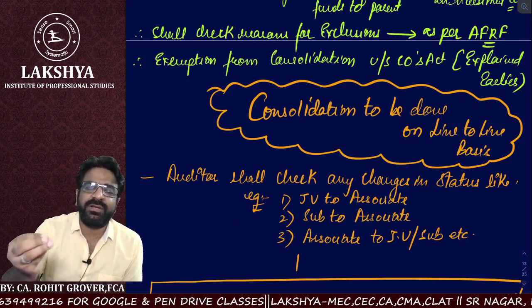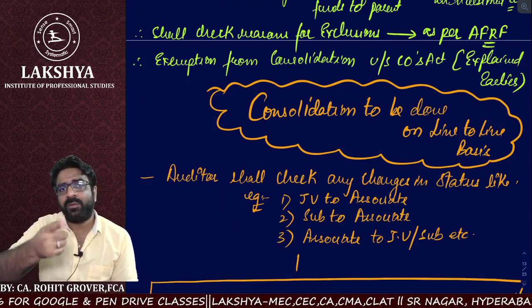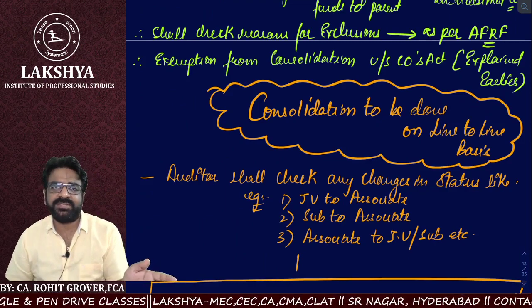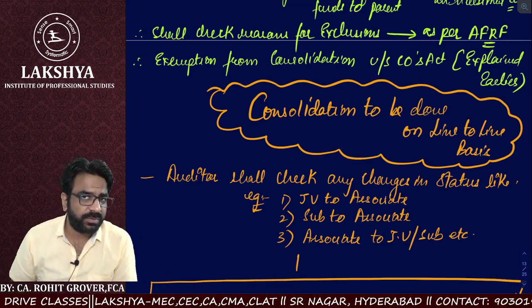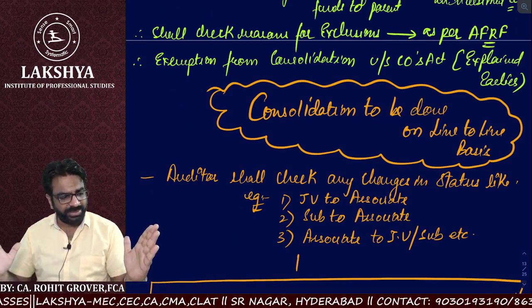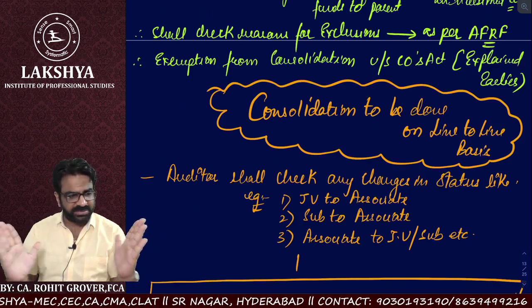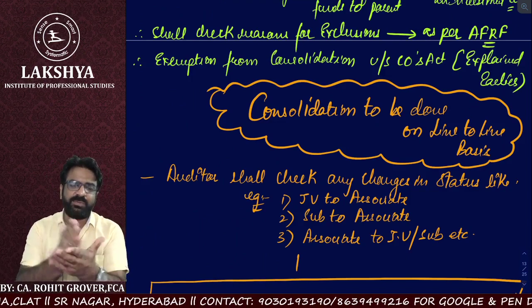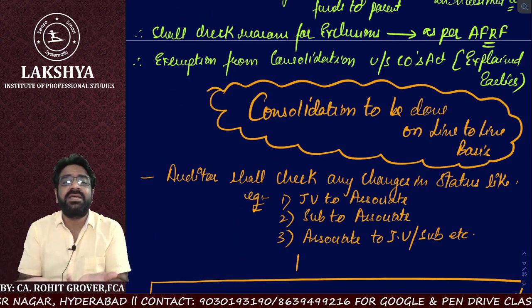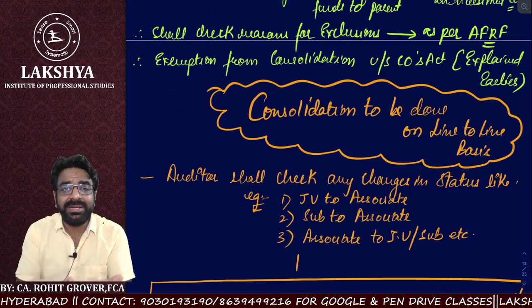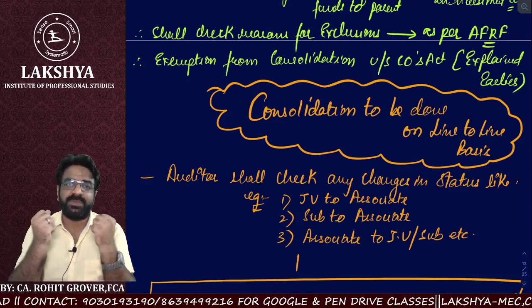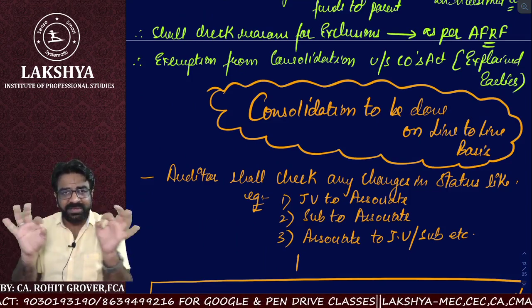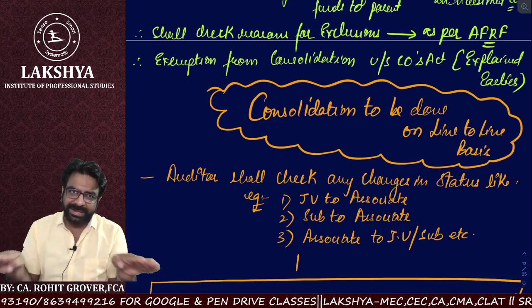Holding company has given a loan to the subsidiary: the holding company will show it on the asset side, and the subsidiary will show it under the liability side. When we do the consolidation, the same thing is coming on the asset side and on the liability side, so it will be cut off. That is known as intra balance or intra indebtedness. Other than that, everything should fall in line to line.